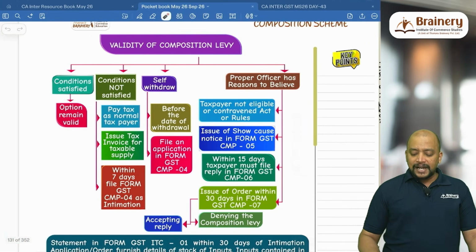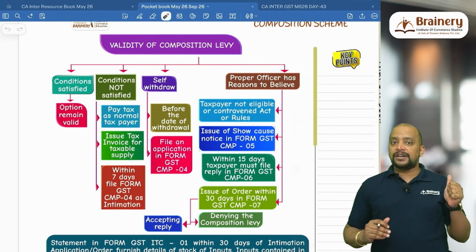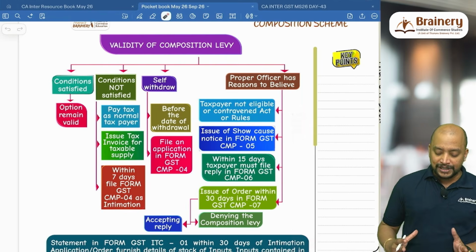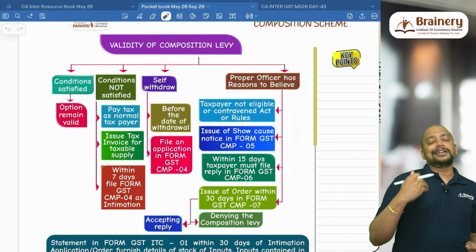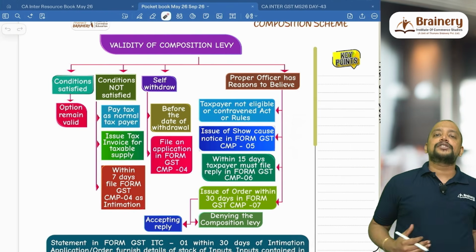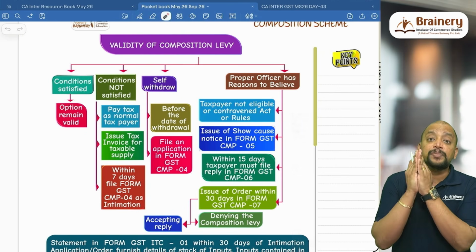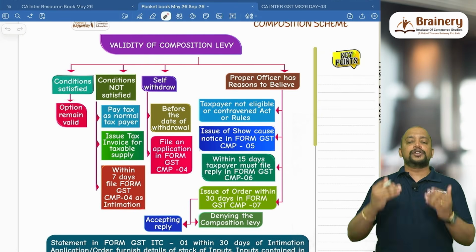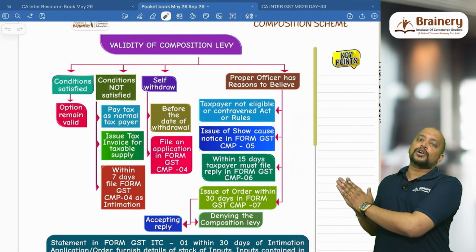scheme. What is the validity of composition levy? If all the conditions are satisfied, the option remains valid. Every year we don't have to intimate that we wanted to go for the composition scheme. Suppose the conditions are not satisfied, maybe we are making interstate supplies or we are making supply of services through an e-commerce operator. Whenever we breach the condition or whenever our aggregate turnover exceeds the specified limit of 150 lakhs or 75 lakhs or 50 lakhs, we need to exit from the composition scheme.